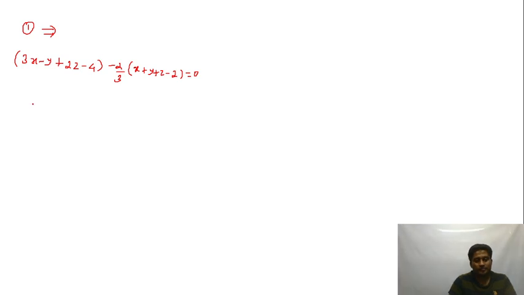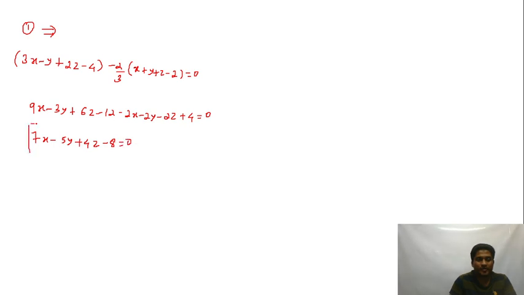If you multiply by 3, you get 9x minus 3y plus 6z minus 12 minus 2x minus 2y minus 2z plus 4 is equal to 0. So this is 7x minus 5y plus 4z minus 8 equal to 0. That's the equation of the plane. If you want to verify, take the point 2, 2, 1 and substitute here: 14 minus 10 plus 4 minus 8, which is obviously 0.